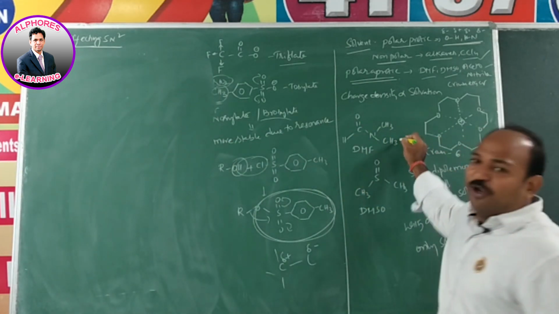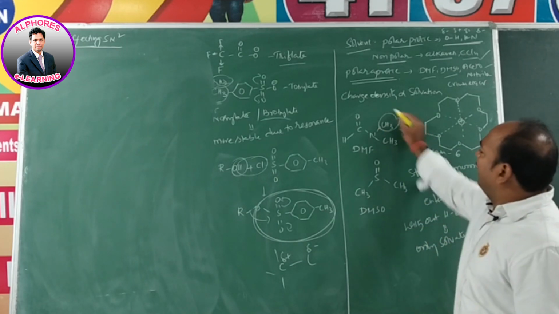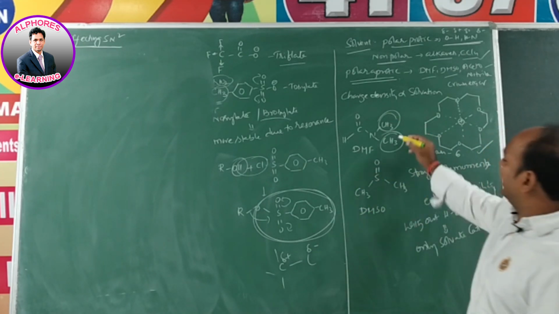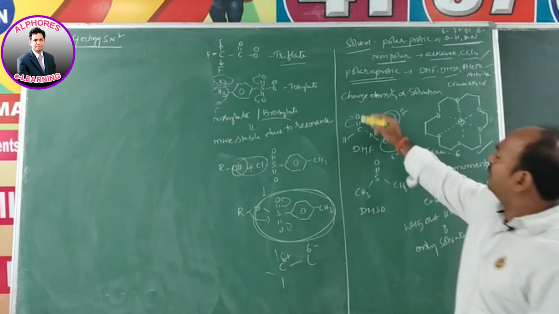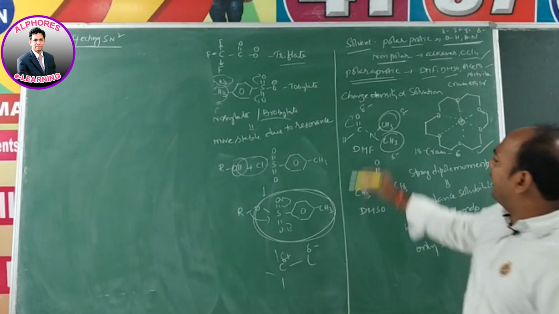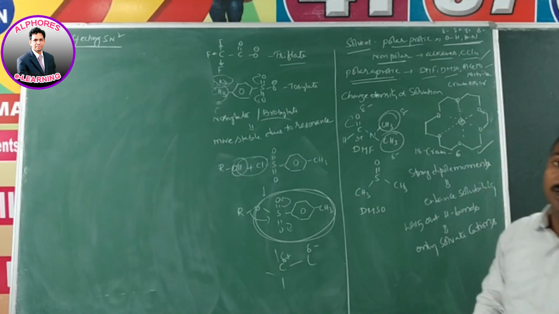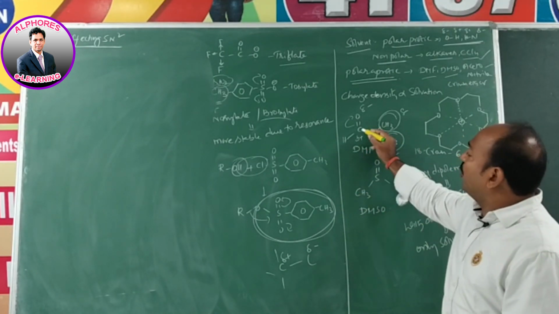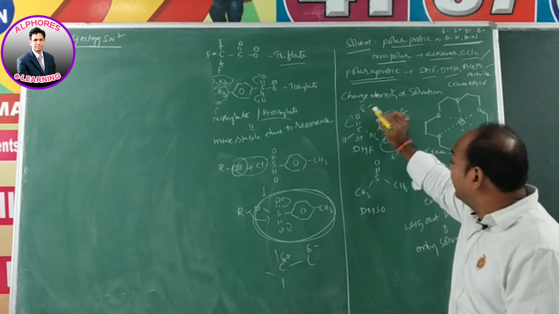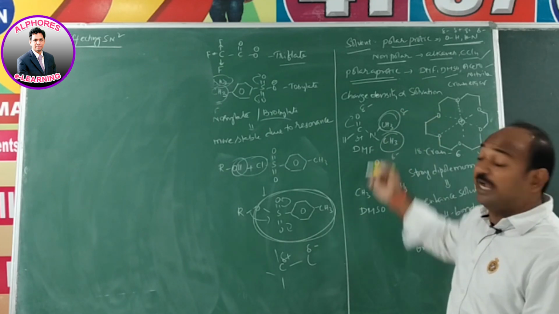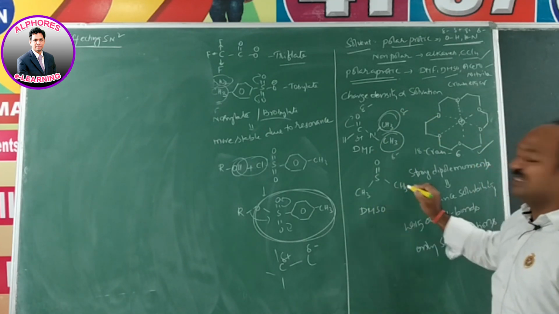Here in N,N-dimethyl formamide, the methyl group is electron rich, so we can say electron rich means negatively charged, and in the C double bond O, pi electrons are shifted towards the more electronegative oxygen. Now the carbon bears only positive charge. So the positively charged carbon is at the center, and this positive charge carbon center is surrounded completely by negative charge.